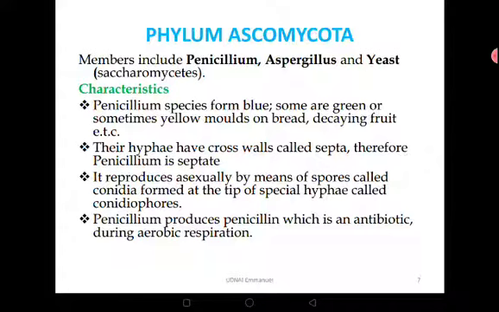So it is an association between the Penicillium and the bread mold. Their hyphae have cross walls called septa, meaning they are septate. It reproduces asexually by means of spores, of course, and their spores are called conidia, and they are formed at the tip of the hyphae called the conidiophores.